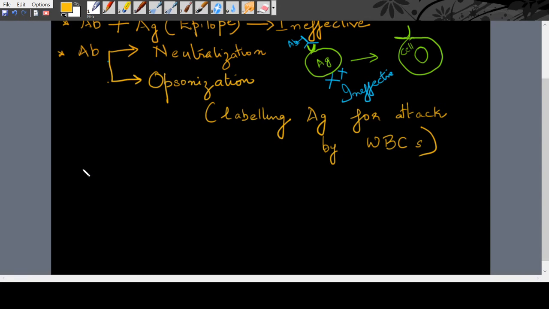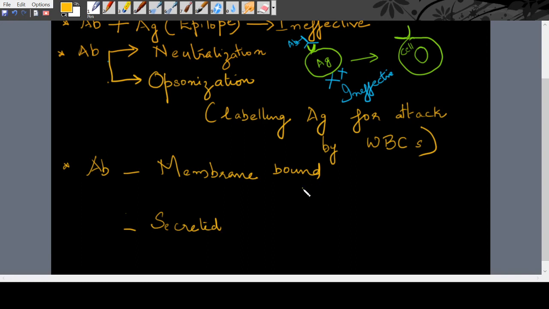And of course, you can see two different types of antibodies. One is the membrane bound antibody, and another one is the free or secreted one, the secreted or soluble antibody.